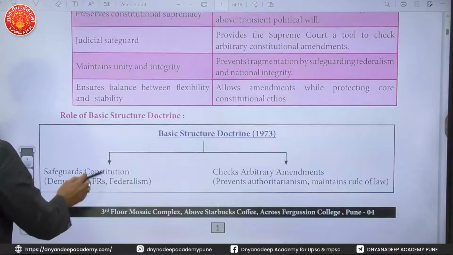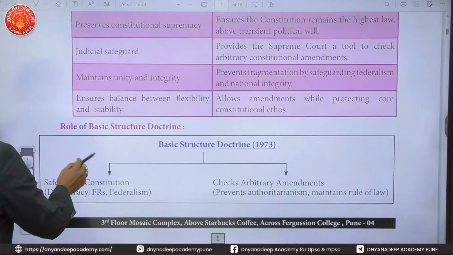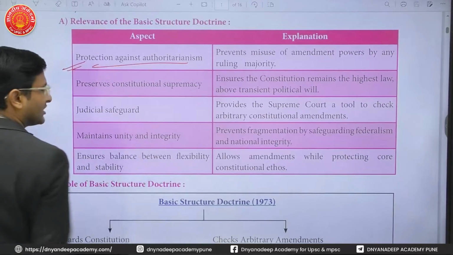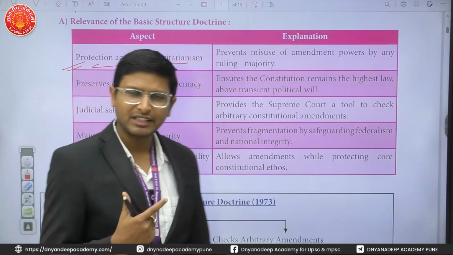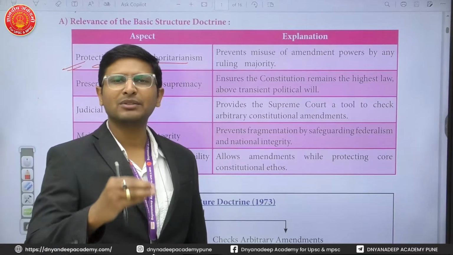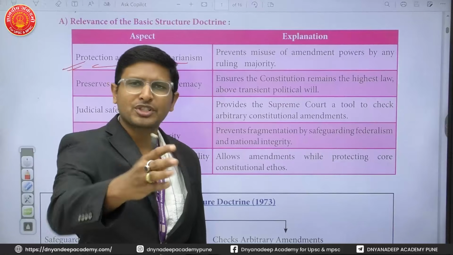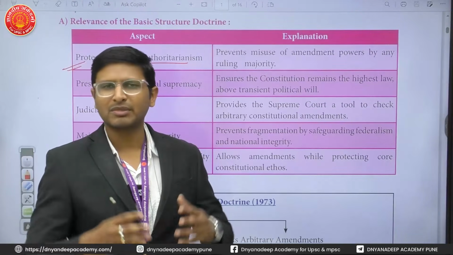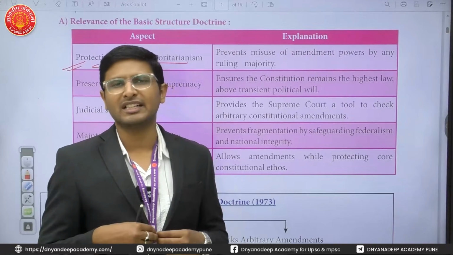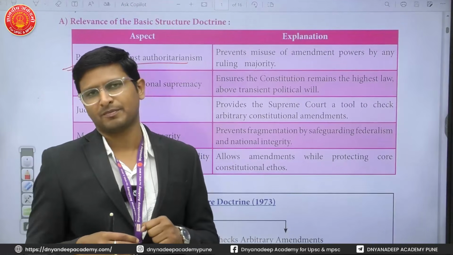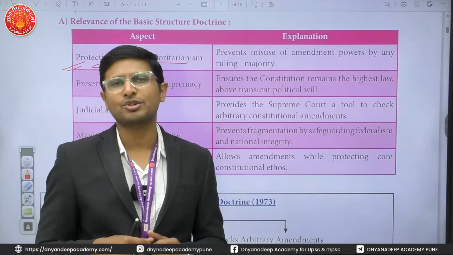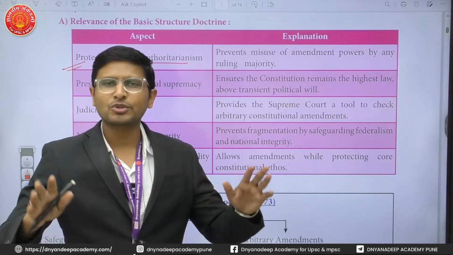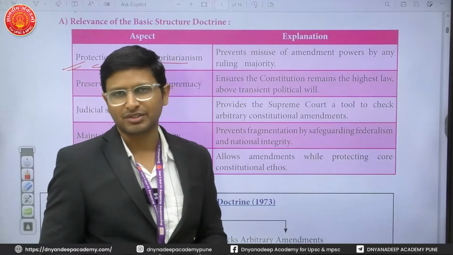First, we will talk about the significance of the basic structure. Why is it important? It is important to protect against authoritarianism. The basic structure is something where you cannot change things. It is like the soul of the Indian Constitution. If the Supreme Court thinks that a particular change would alter the meaning of the provisions of the Constitution, it can ask not to change it, considering it a basic structure.